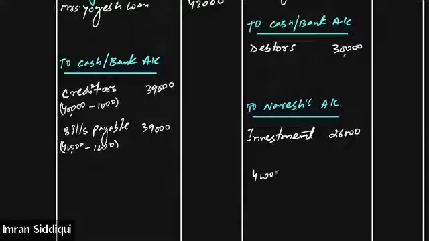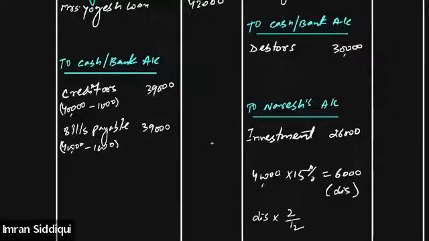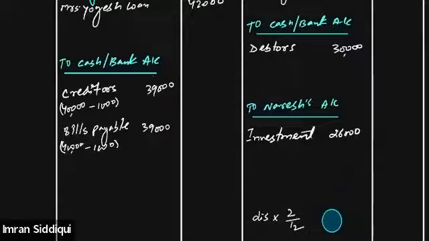You just calculate 40,000 into 15% first. You will get 6,000, and this is the total discount of the entire year. But since we made the payment 2 months earlier only, the discount will be calculated proportionately: discount into 2 by 12. So this way you will be able to calculate 1,000. Is that clear to you now? Yes, sir. And the same will be done in the case of bills payable as well. Okay, so we have made the payment of the creditors and bills payable.